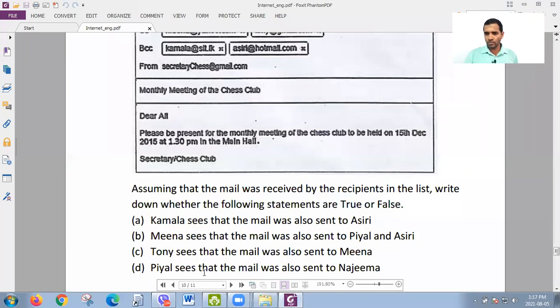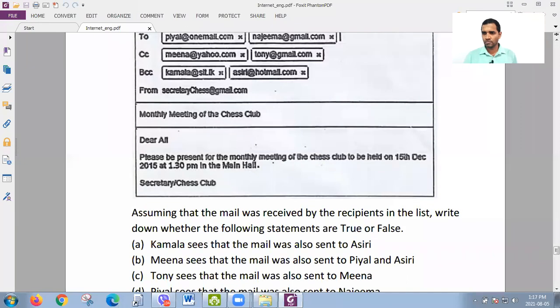Last one. Pial sees that the mail was also sent to Najima. Dania, number 30. True, sir.